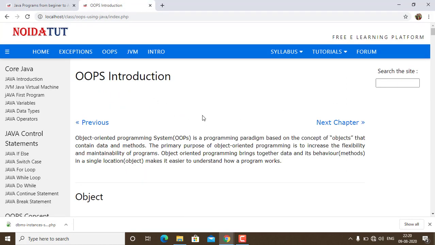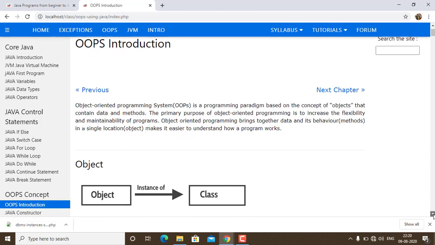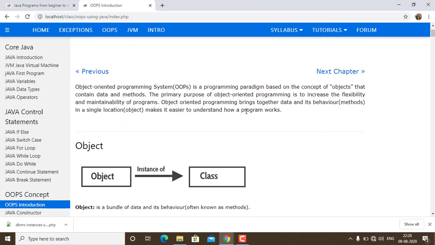Before we start learning Java, first let us have a brief introduction about OOPS. Now when we talk about OOPS, object-oriented programming system, it is object-oriented. You can see that object matters the most, which is why I am putting more stress on object. It is a programming paradigm which is based on the concept of objects that contain data and methods, which we are going to discuss when we work on class.